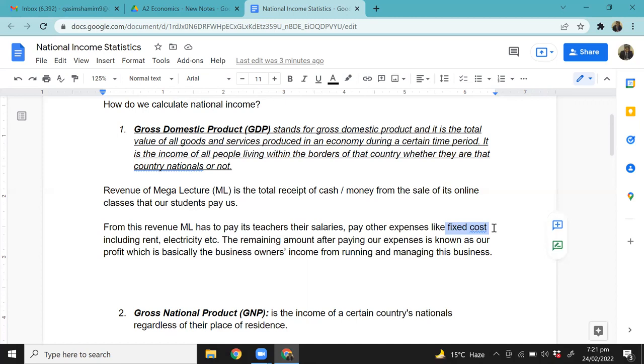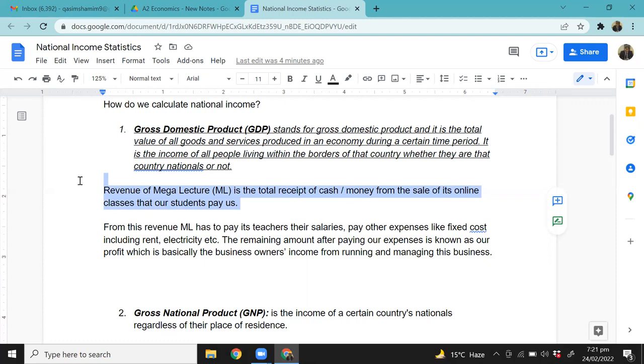Because we have just seen that the worth of services or the value of products that you produce is becoming the income of all the people or the entities that are involved with that business. Are you getting me? So similarly, let's take another example, and this will help you better understand the idea. Okay.